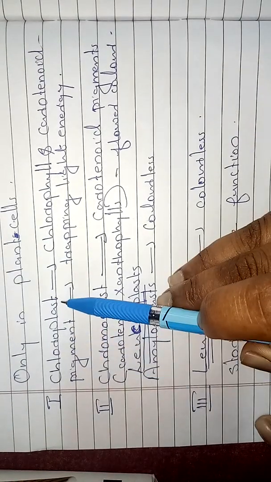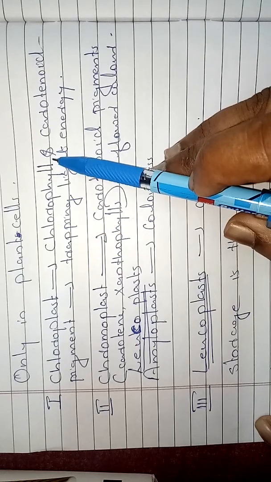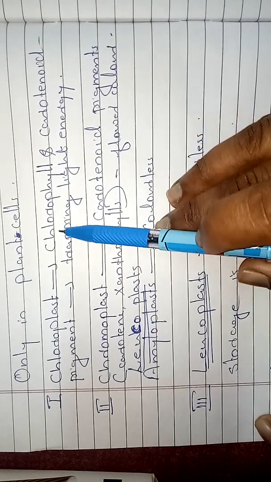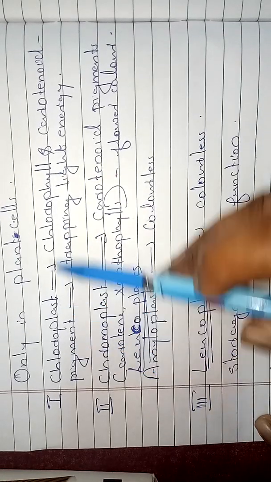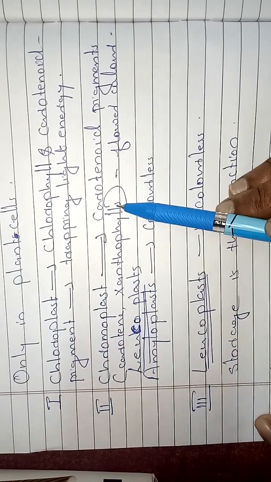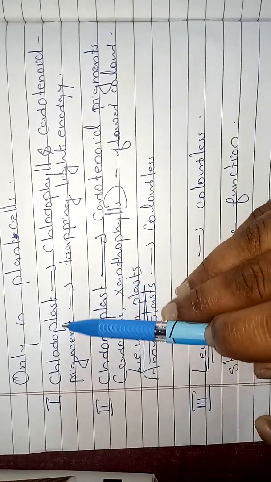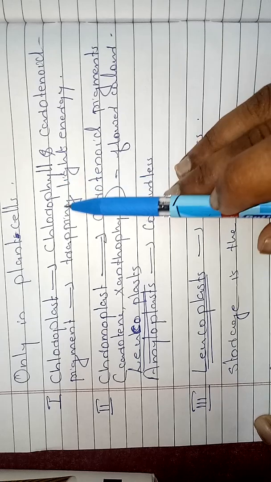A chloroplast contains chlorophyll as the pigment. Pigment means that which gives the color. Chlorophyll is the pigment present inside the chloroplast, and because of the chloroplast, the plants are green.